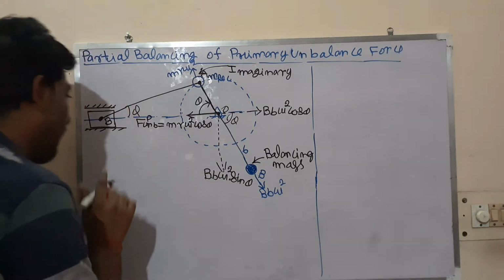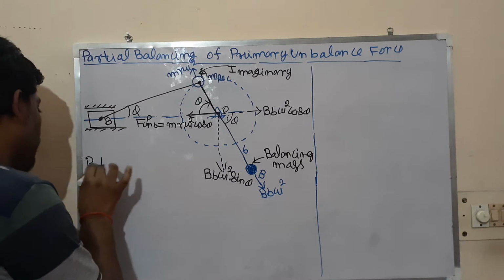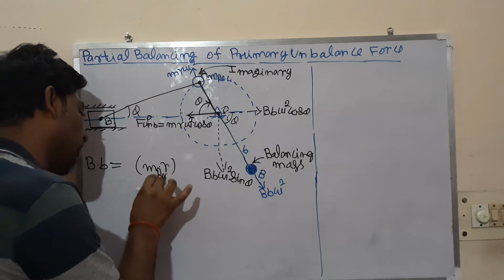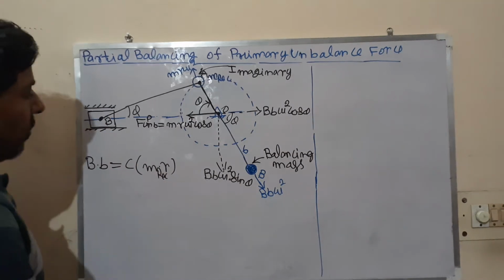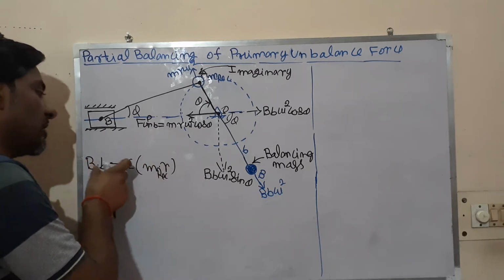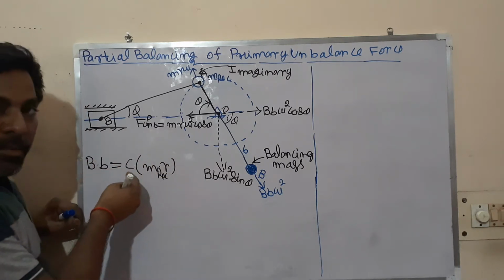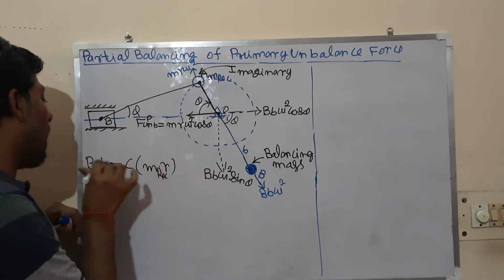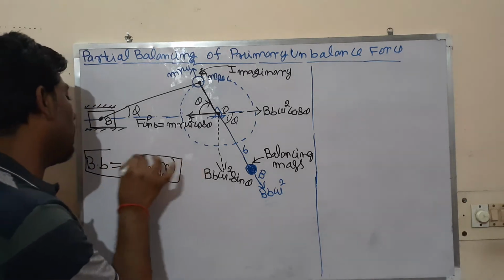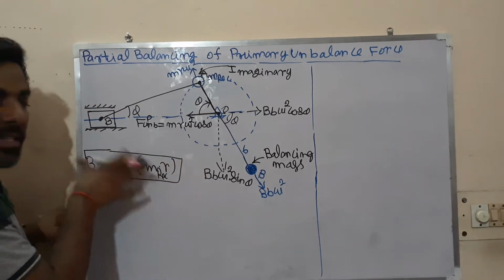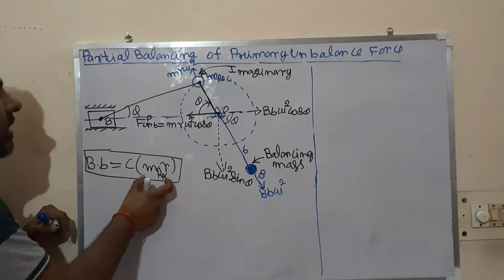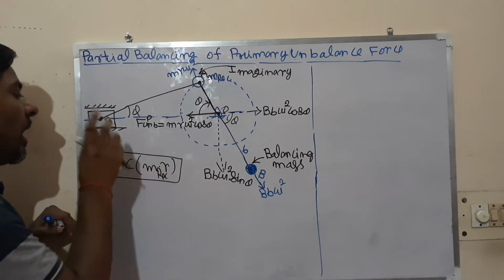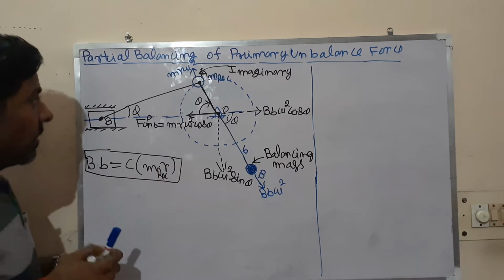So partial balancing means what? BB equal to M into R is the complete balancing of the reciprocating part. Here only C times the total mass is balanced. So BB is equal to C into M_rec into R. This is the partial balancing. BB is not equal to M_rec into R; it is equal to C times the mass of the reciprocating part into R. That is, we are doing the primary partial balancing.